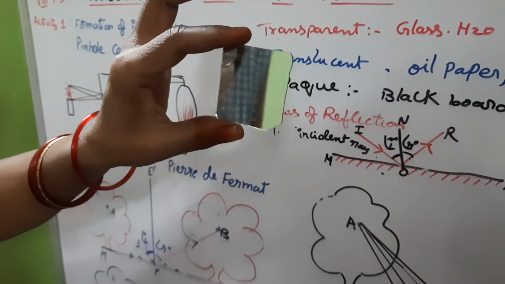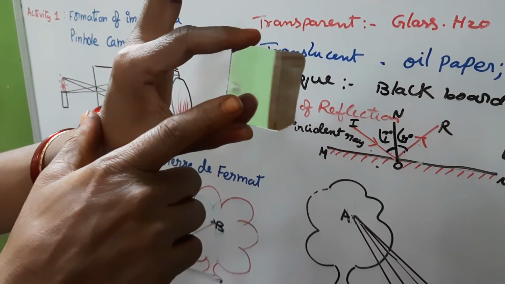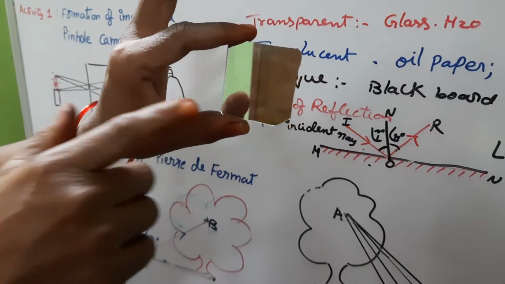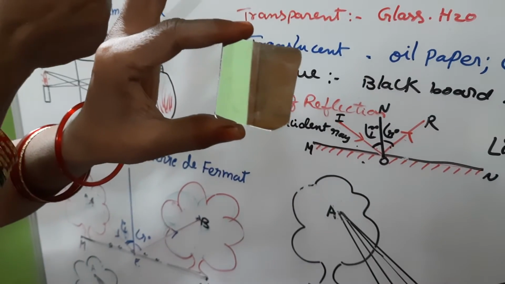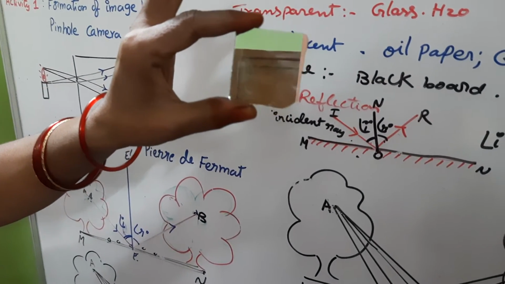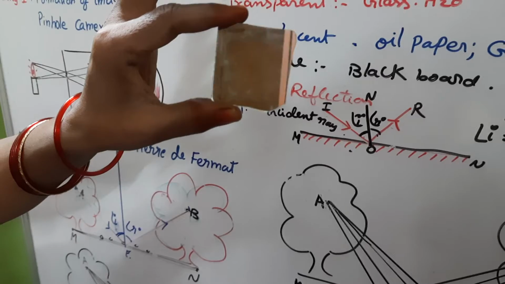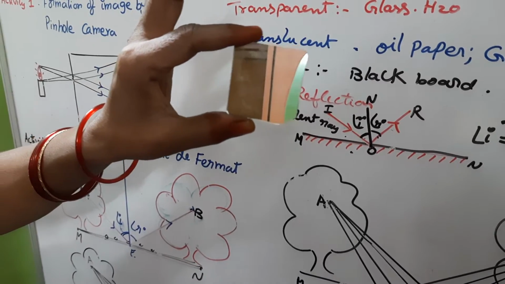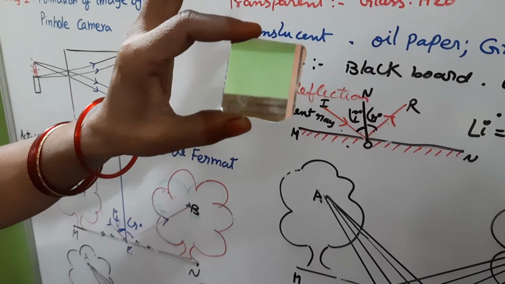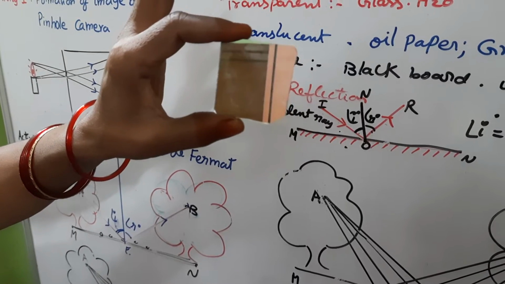Next, if the object is 1 meter away from the mirror, the image will be 1 meter behind the mirror. But really if we arrange a screen over there, we cannot find anything. So this type of image is called a virtual image.